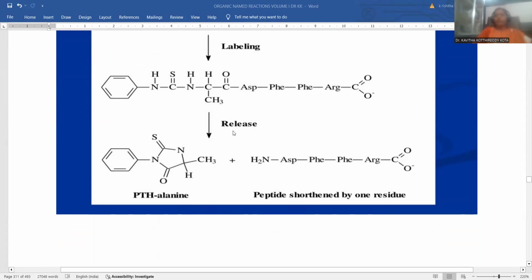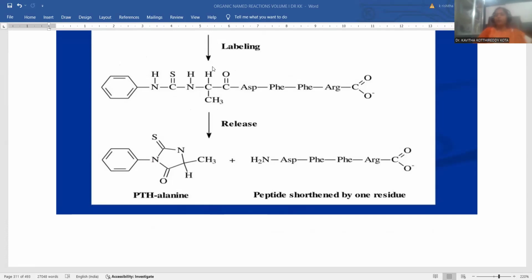Later on, the process is the releasing process. Now we have to release. In order to release the functionality, the phenyl group remains as such, nitrogen is there, and the carbon double bond S remains as such. So up to this, this fragment belongs to what? The Edman reagent, and here the nitrogen comes from this polypeptide chain, accompanied by CH. Upon the same carbon you can notice methyl. This is the methyl functionality, and here is the C double bond O.